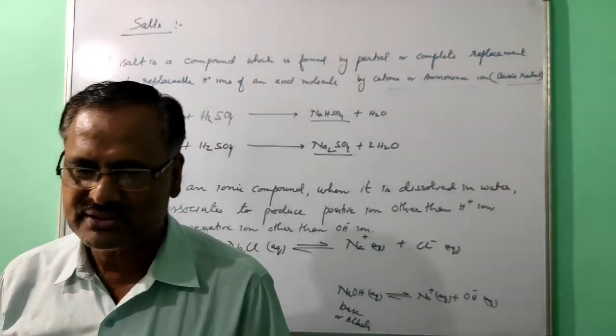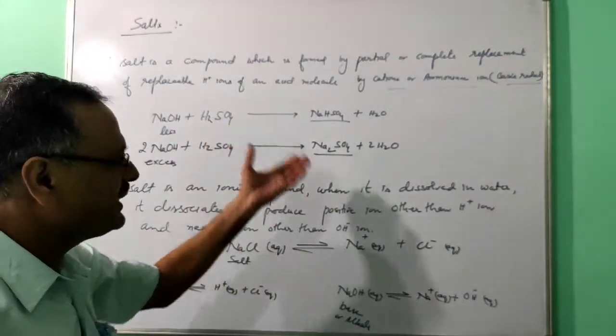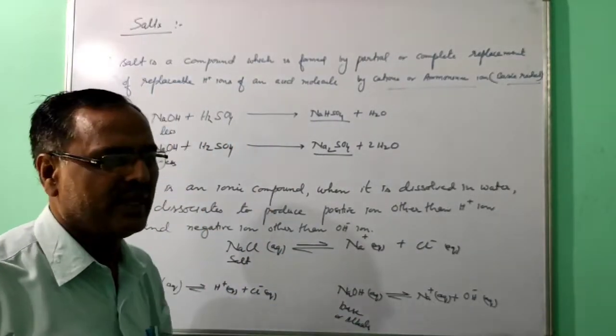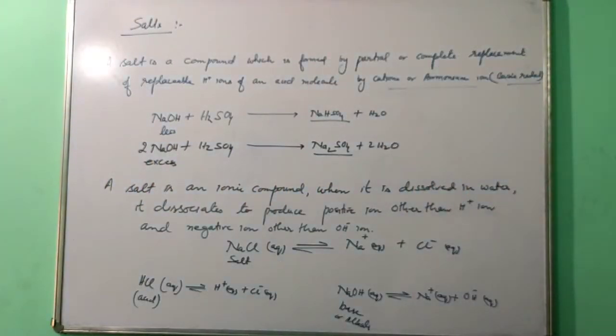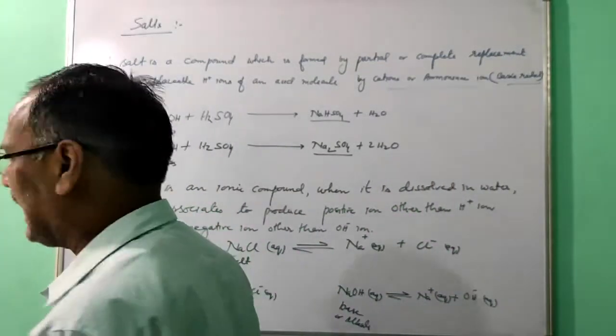In the paper, if a 1 mark question is asked, you write only one definition. If a 2 mark question is asked, you write 2 definitions. Because for 1 mark, they will search for 1 point, and for a 2 mark question, they will search for 2 points. Next one is types of salt.